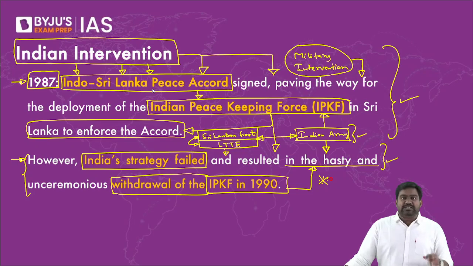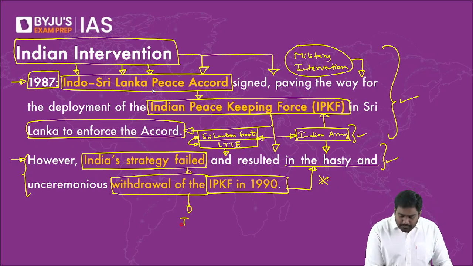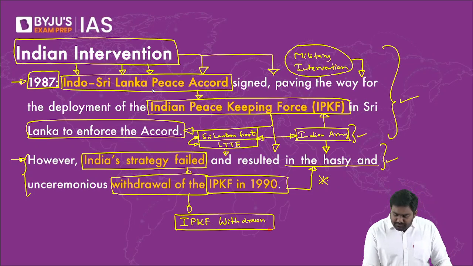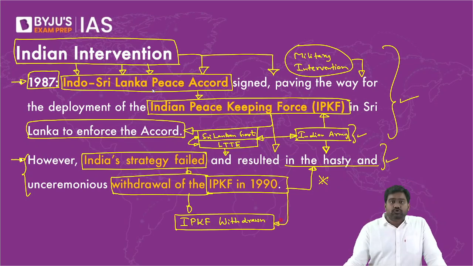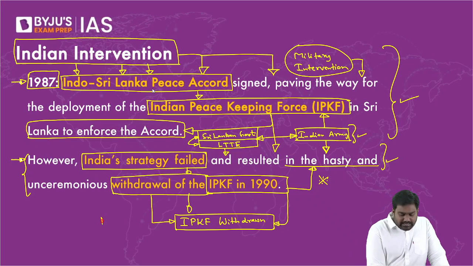So as the Indian involvement became disastrous, it became a tragedy. Finally, the IPKF was withdrawn. Is that clear? By the time they were withdrawn, LTTE had committed brutal killings, killed almost close to 1,000 Indian soldiers. So now, LTTE was nothing other than a terrorist group, a group we had nurtured at one point, now targeting India itself.